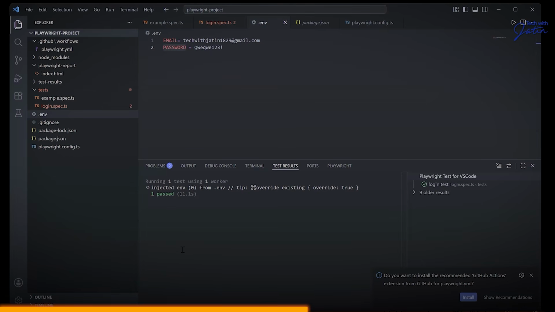But all the things, creating the page classes, working with interfaces and all, and why certain things need to be in an interface style and something needs to be in a class style. Why exactly we'll be exporting a function and all those things. Those things I'll be discussing over here.